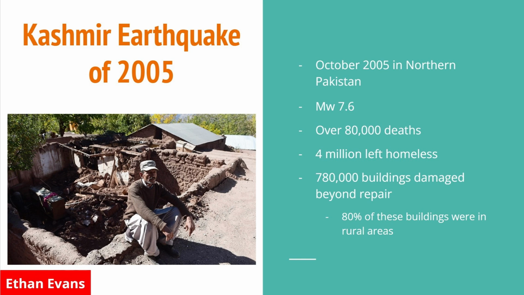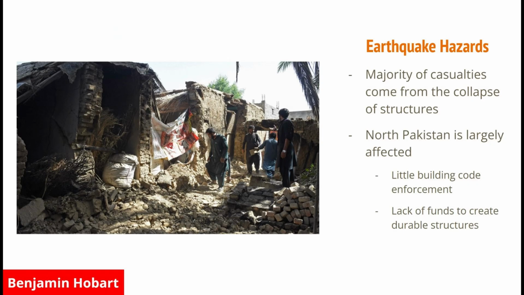A helicopter flyover study found that 80% of these buildings were located in rural areas, which just goes to show how weak these buildings are because of their building materials and because of the financial resources that the people lack in these areas.